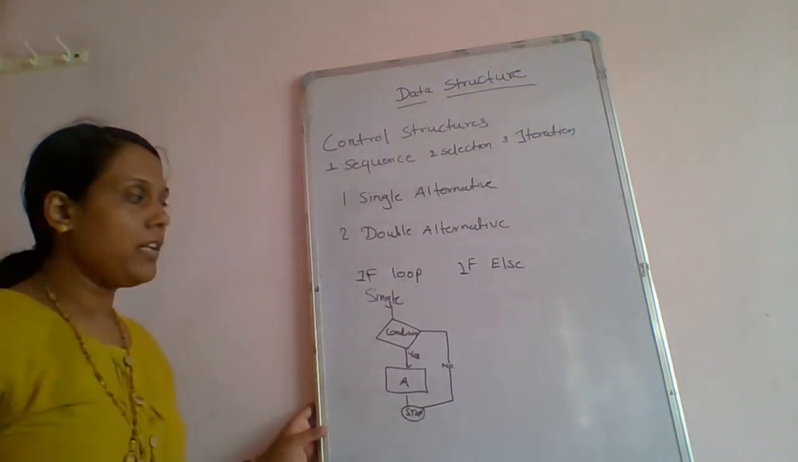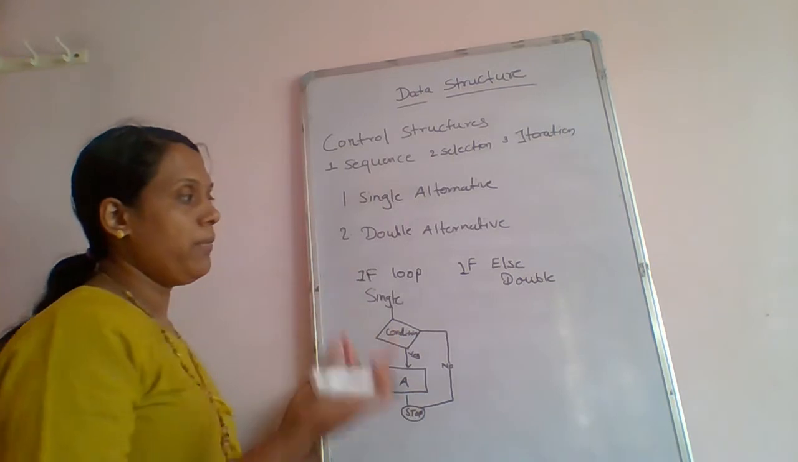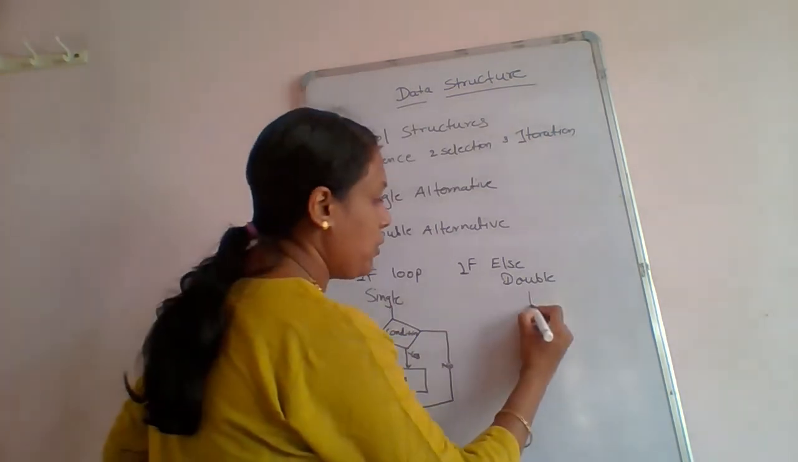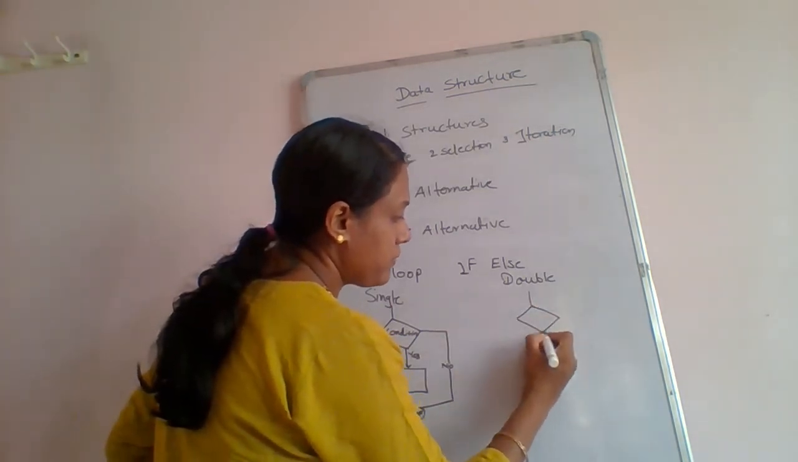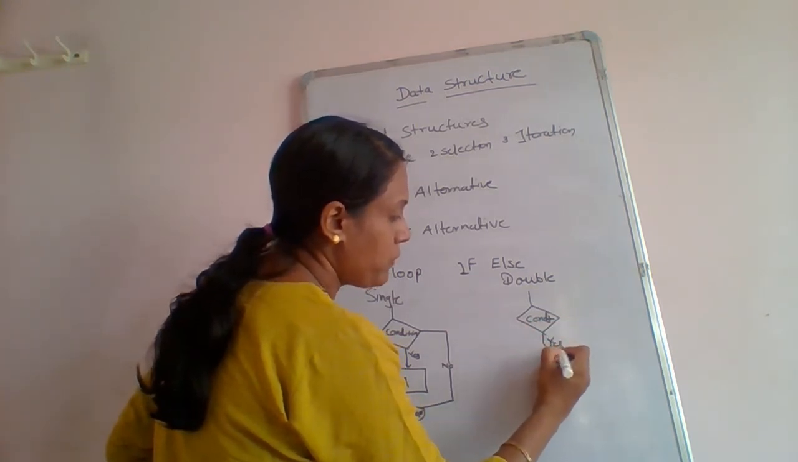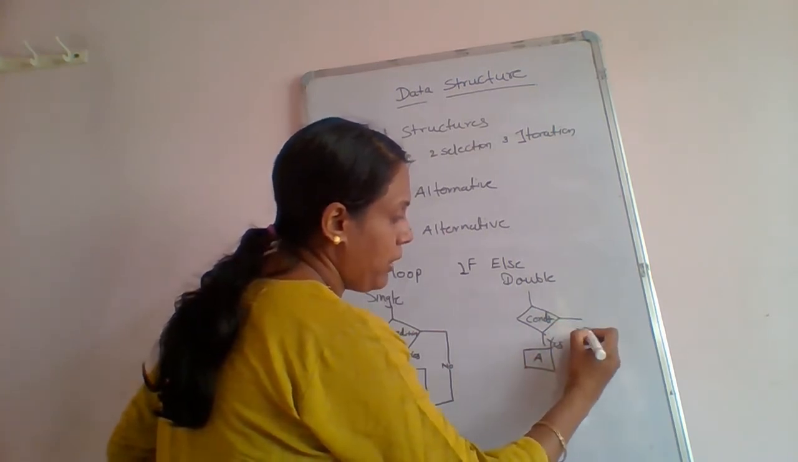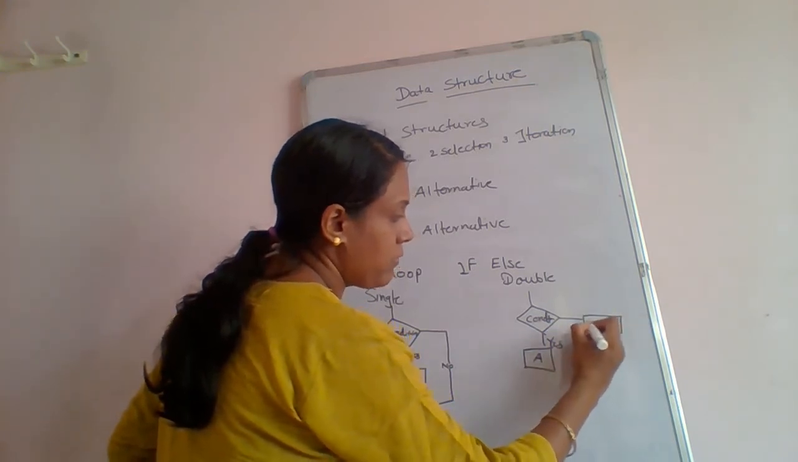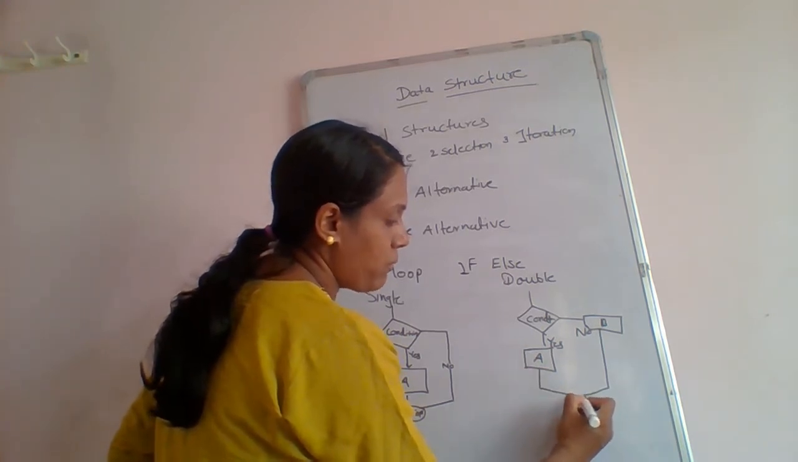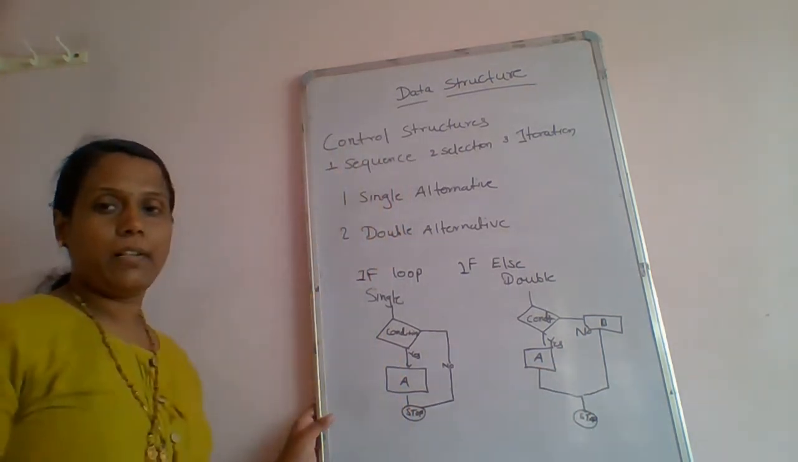And the next one is the double alternative. So what is a double alternative? When we provide two different alternatives for the condition, it is called a double alternative. Suppose we provide the condition here. If the condition is true, module A will execute. If the condition is false, module B will execute, and at the end both will stop. It is called a double alternative.